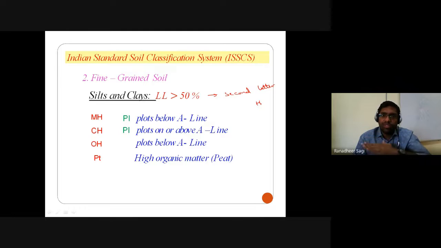If the point falls below the A line, it could be highly plastic silt or highly plastic organic soil, or if it falls on or above the A line, we call it highly plastic clay. So that's how you categorize your soil. And we have also seen peat soil, or PT soil, which is nothing but a highly organic soil.